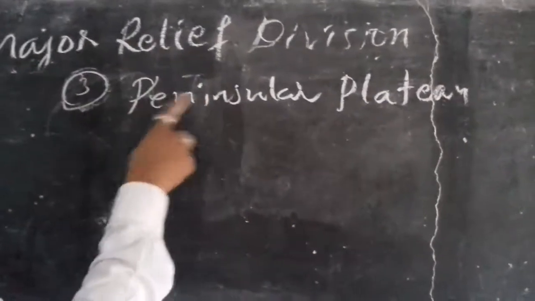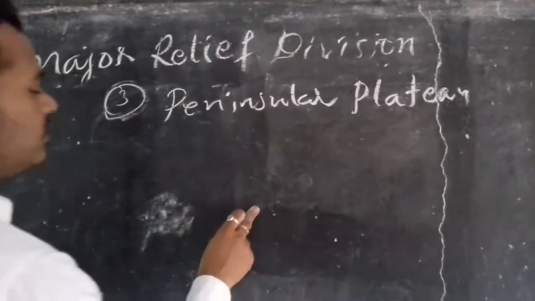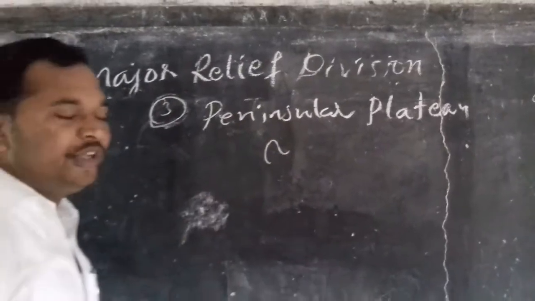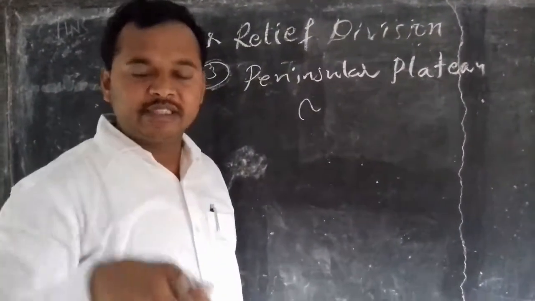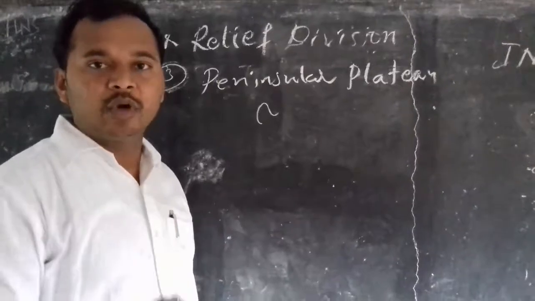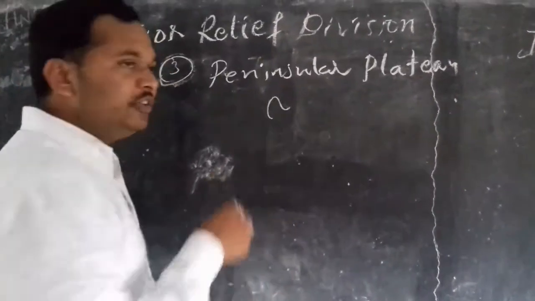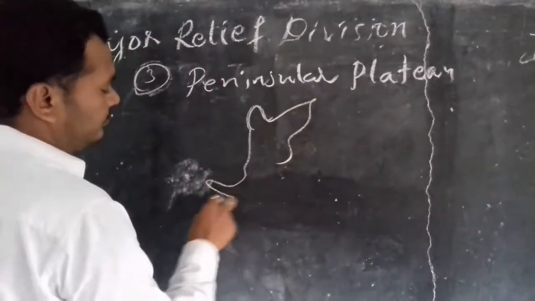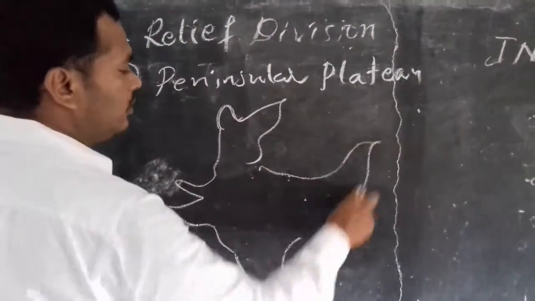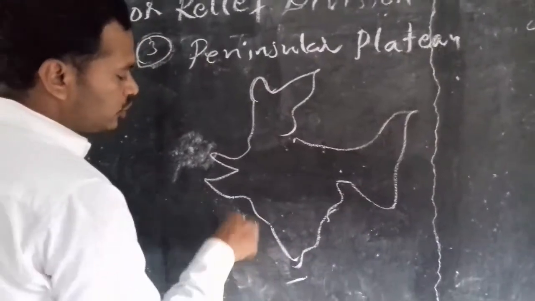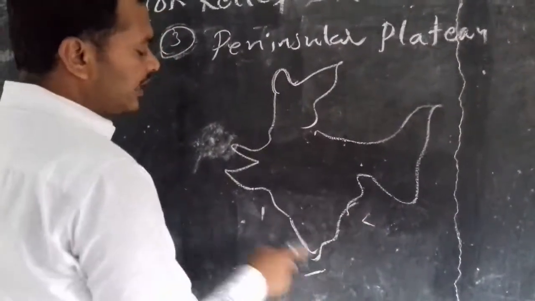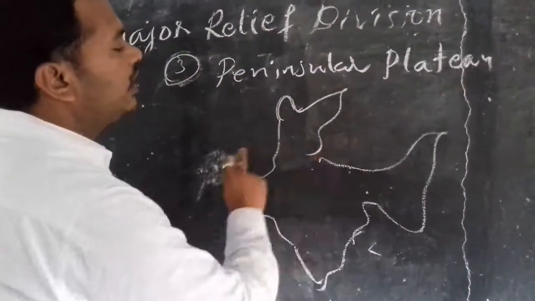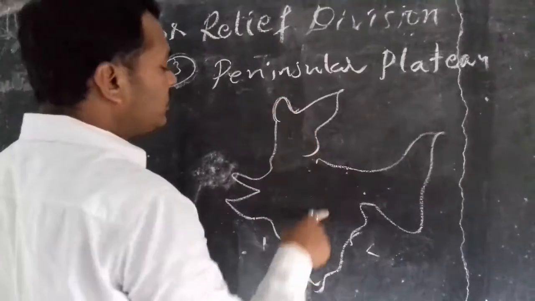The next is the peninsular plateau. What is meant by peninsula? The land body which is covered by water on three sides and one side with land body is called a peninsula. India is the best example for a peninsula. It looks like this. It means 1, 2, 3. On these three sides India shares boundary with water and the remaining one side it shares with the land body. So this is called a peninsula.